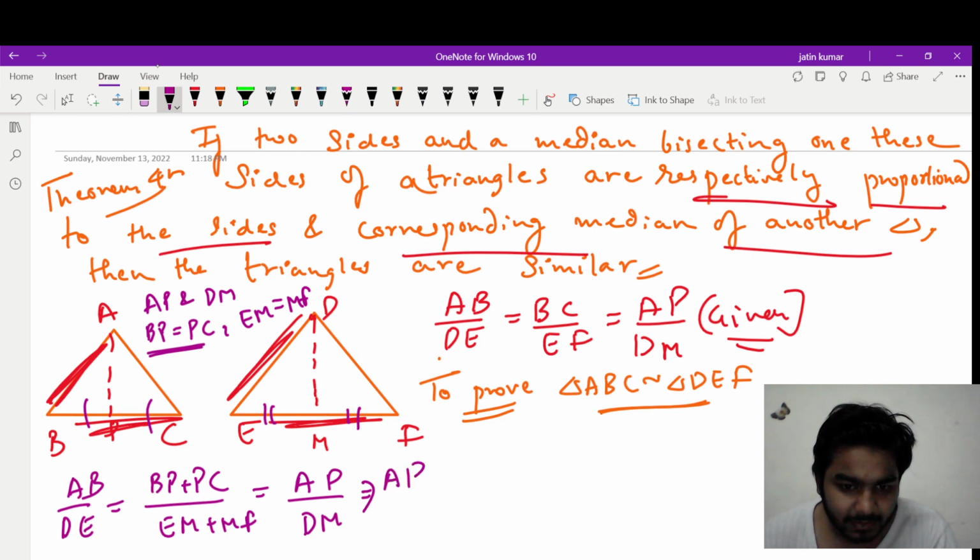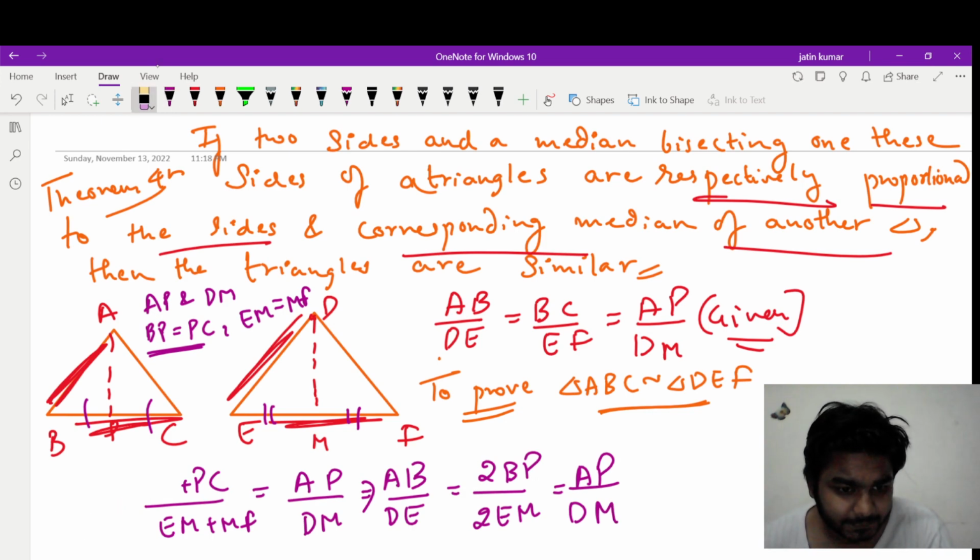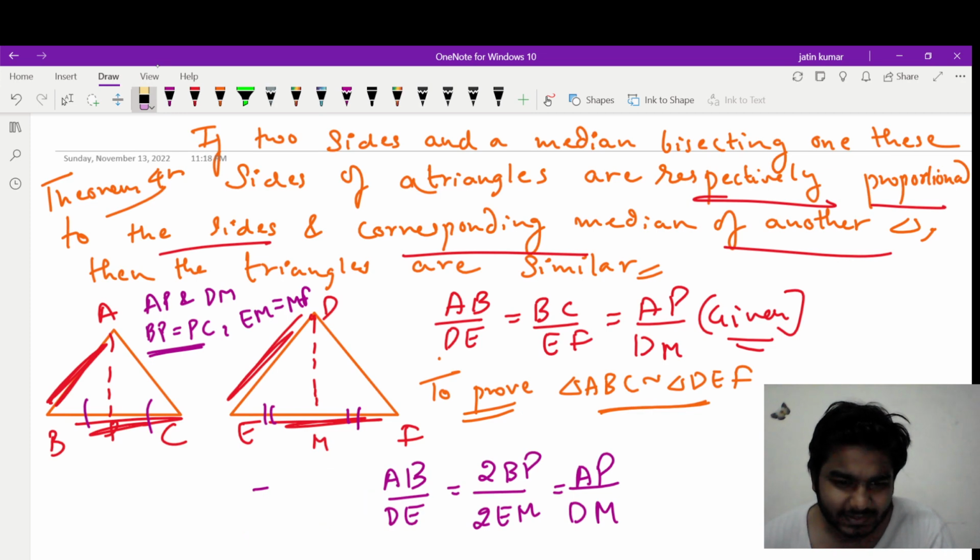So AB upon DE, can I write BP plus PC as twice of BP, and in the denominator can I write twice of EM, will be equal to AP upon DM. Can I write like this? Please. This is very easy. Okay, so let's cut 2 and 2. So can I say that AB upon DE now becomes equal to BP upon EM, and now it becomes equal to AP upon DM. So can I say that these left wale triangles are similar by triple S?